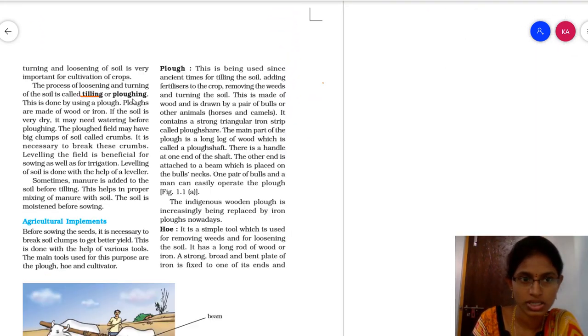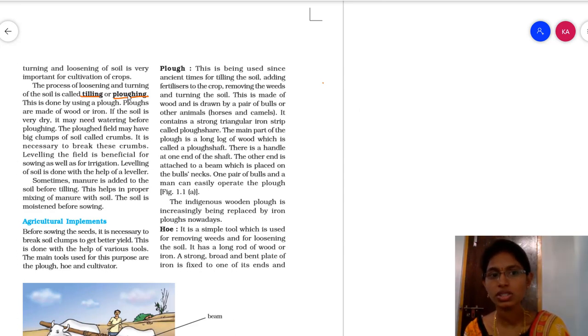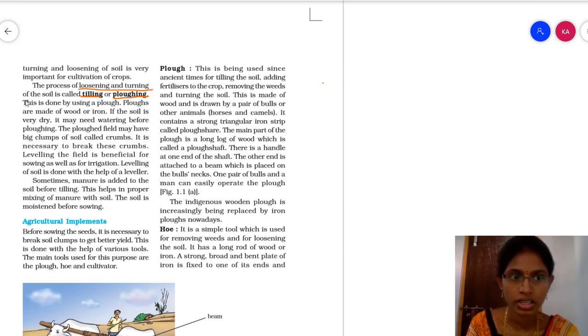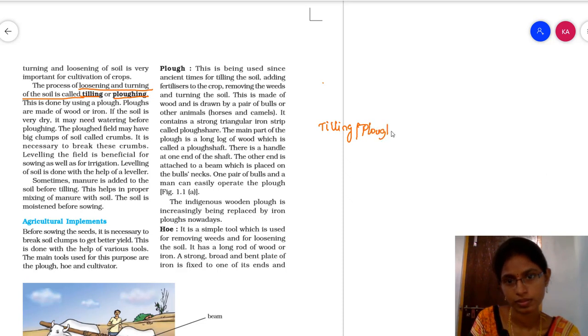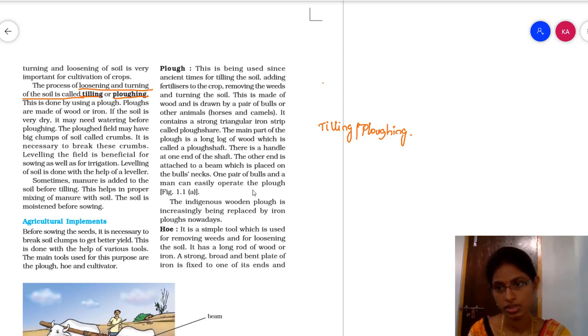So let us come to tilling or plowing. The process of loosening and turning of the soil is called what? Tilling or plowing. Okay. If you see some fields, they are going to use tractors. They attach some device to the tractor, or use bullock carts or bulls. In few other places they are going to use camels for plowing the soil.